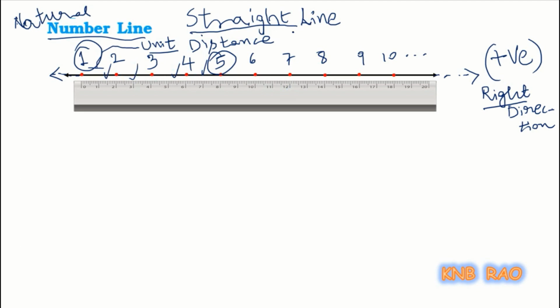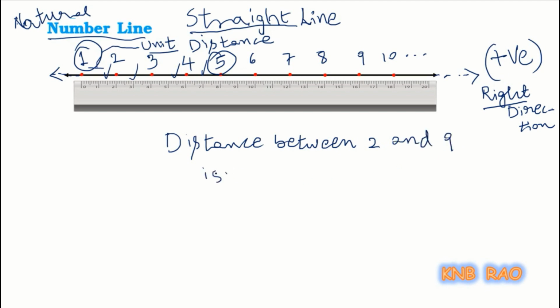What is the distance between 2 and 9? The difference between 2 and 9 gives 7. That means the distance between 2 and 9 is the absolute difference we will find, which gives 7 units. So, we can find the distance between any two numbers on that number line.